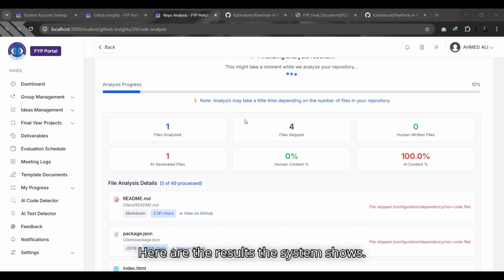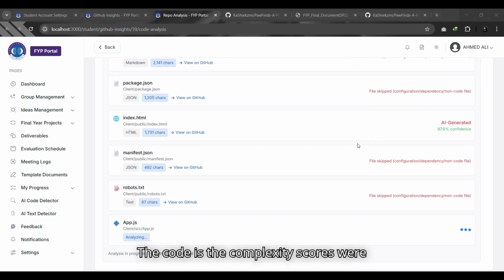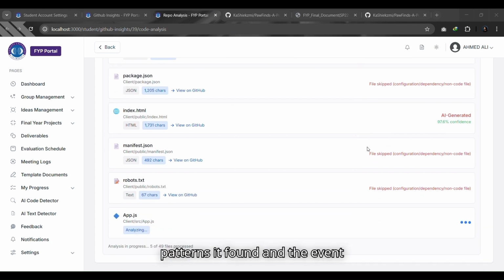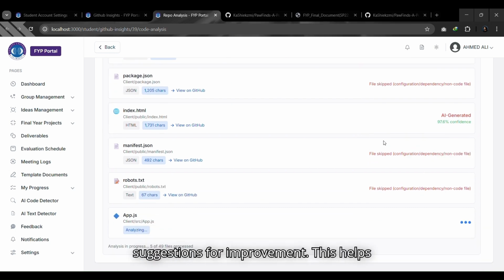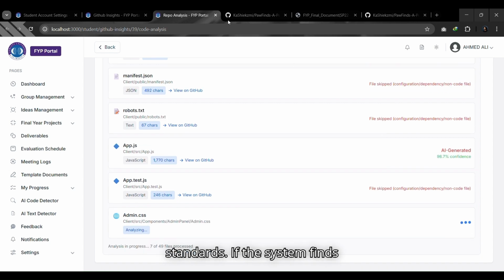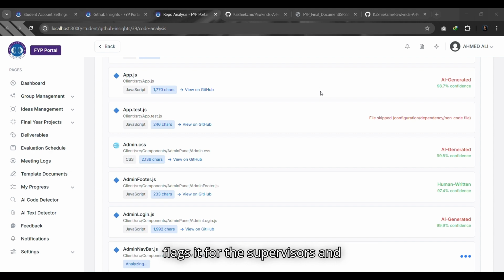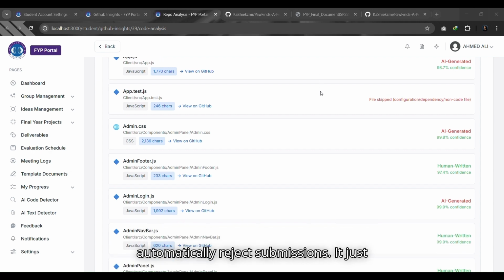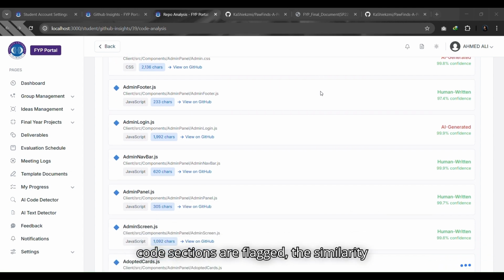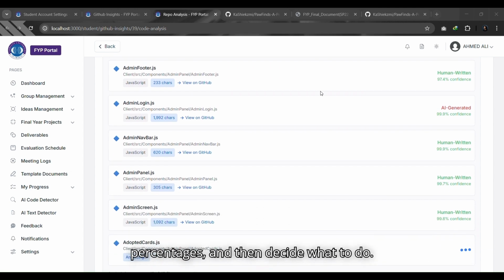Here are the results. The system shows how original the code is, the complexity scores, what patterns it found, and suggestions for improvement. This helps supervisors and faculty members of the department find students who need help and make sure code meets quality standards. If the system finds potential copied or AI generated code, it flags it for the supervisors and committee members, but it does not automatically reject submissions. It just shows evidence. Supervisors can see which code sections are flagged, the similarity percentages, and then decide what to do.